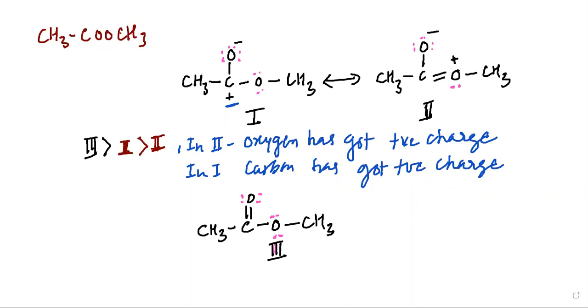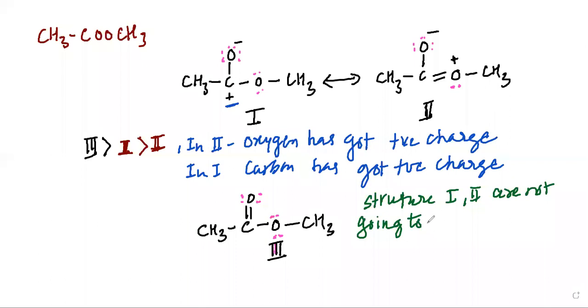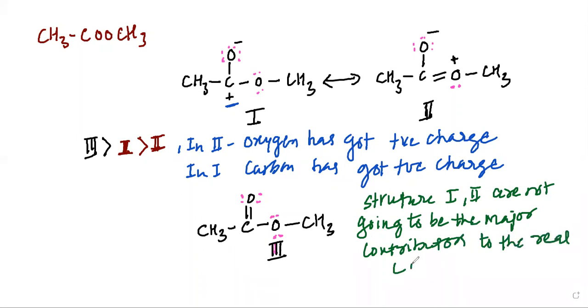So we can even say here in this case, my dear students, that structure number 1 and structure number 2 are not going to be the major contributors to the real structure or resonance hybrid.